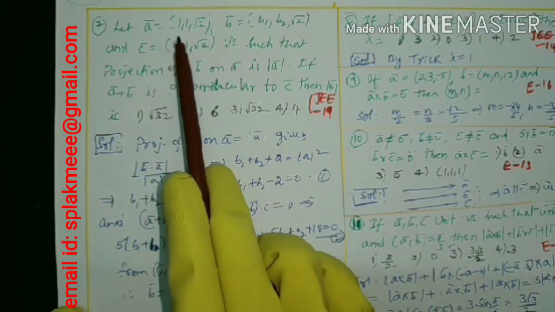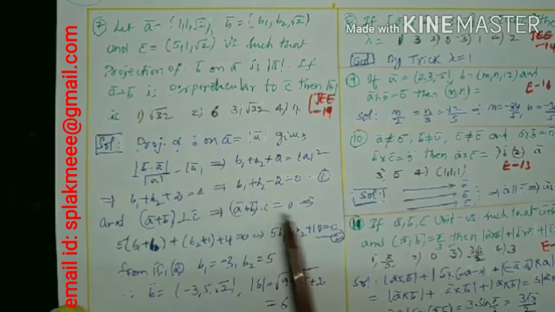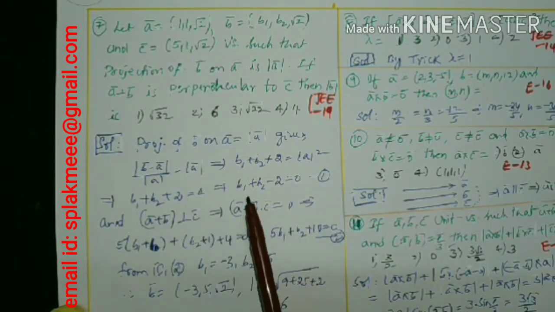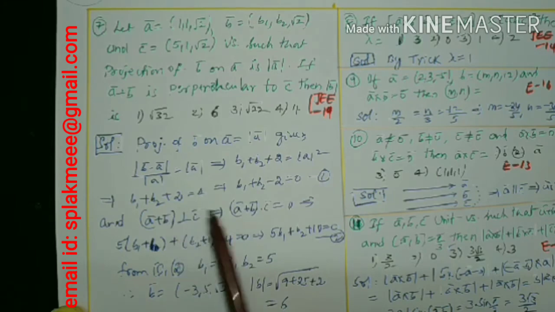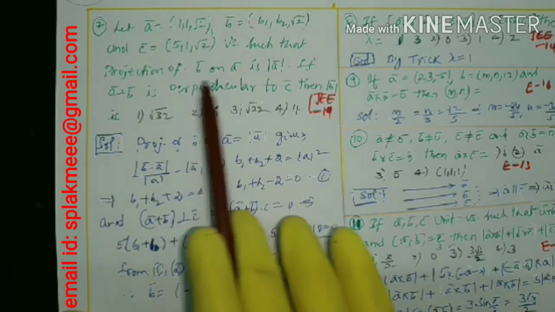What is mod A? Root over 1 plus 2 plus 1, root 4 is 2. 2 square is 4. So B1 plus B2 plus 2 is equal to 4. What is B1 plus B2? 4 minus 2 is 2. This is one of the equations we got by using the first condition.